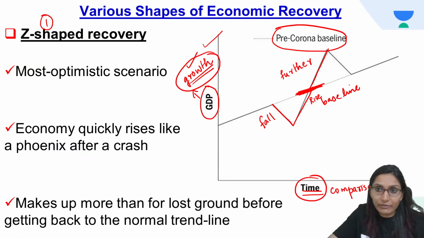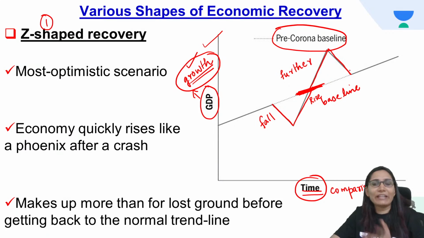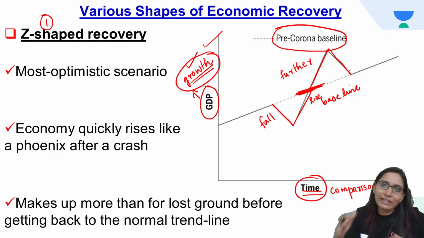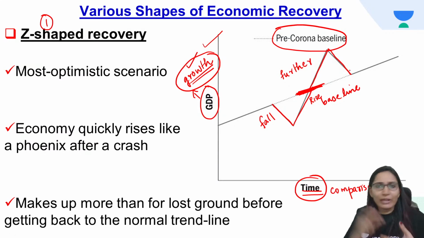So it's rising further, then there will be a fall, because anything in the economy or anything in life, if you are taking a very large rise or a very fast rise, then it will not last forever. That is momentary. So it will go up. The curve or the graph can go up, but definitely it will come back to normal. Life or the economy, it will always remain normal. Sometimes there can be ups and downs, but usually it is normal.